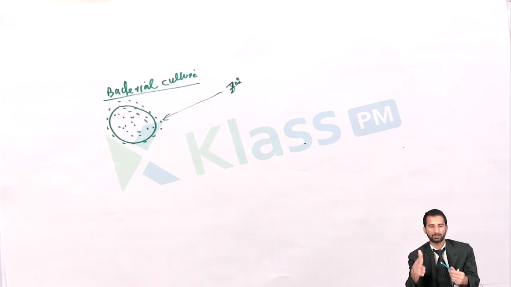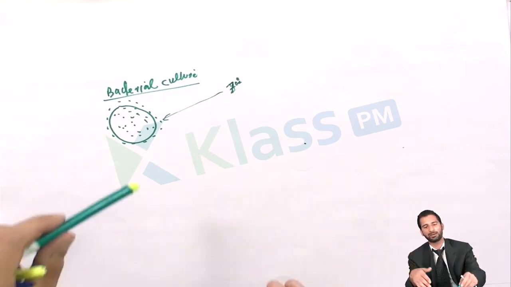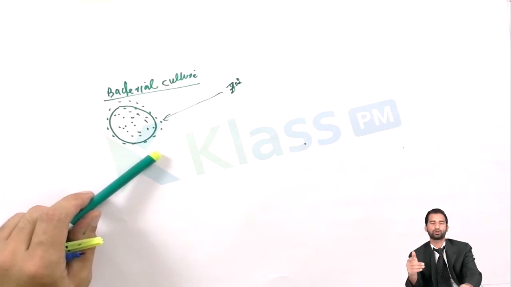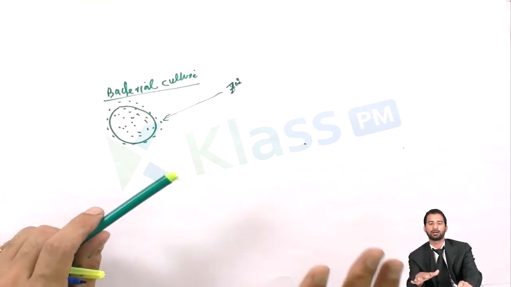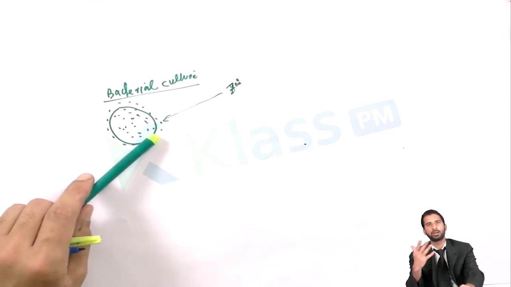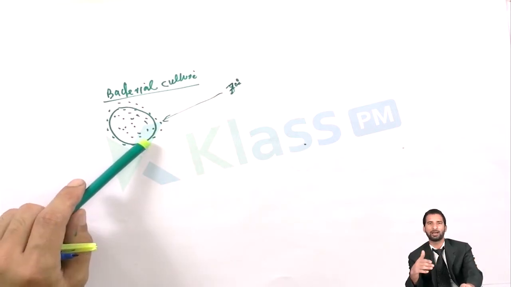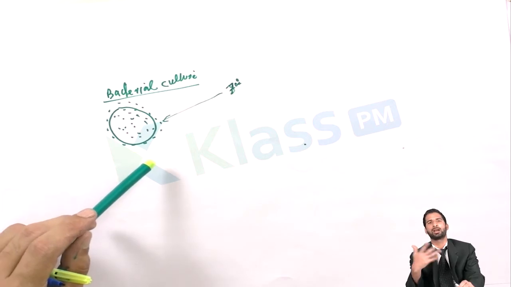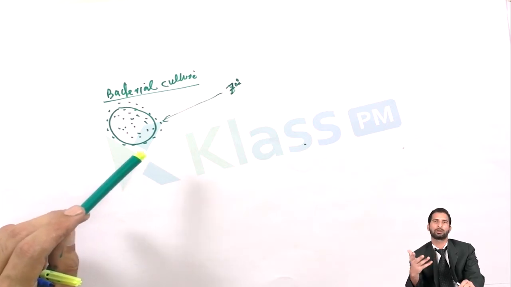Simple. But the reality is different: some bacteria survive and some die. Those bacteria which can tolerate this temperature shock survive, but those which cannot tolerate it may die, they may go extinct.